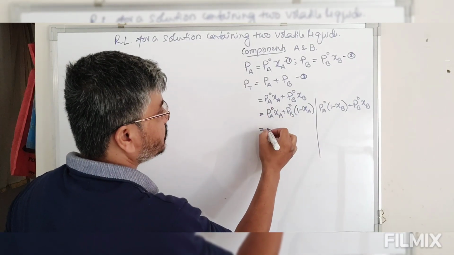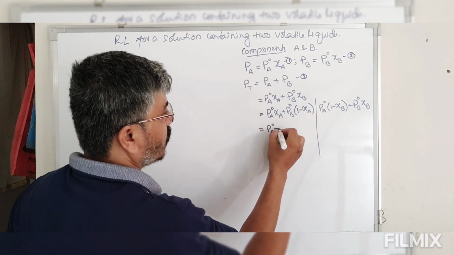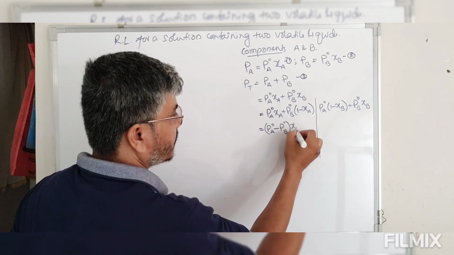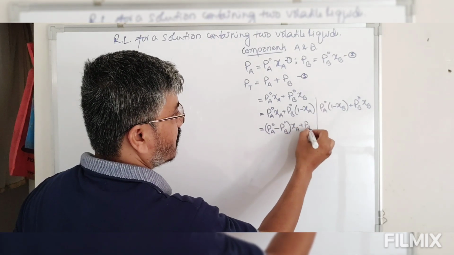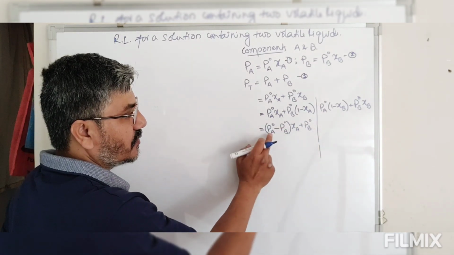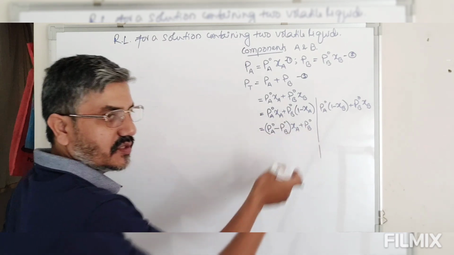So I'll show you the relation. Simplifying this equation, we have PA naught minus PB naught into mole fraction of A plus PB naught. So total pressure in terms of mole fraction of A is PA naught minus PB naught into XA plus PB naught.